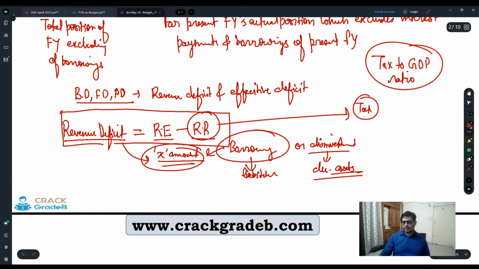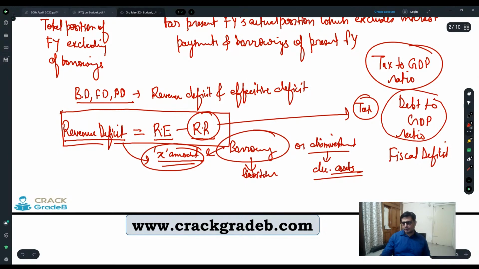Another is debt to GDP ratio, and the other is fiscal deficit, right?